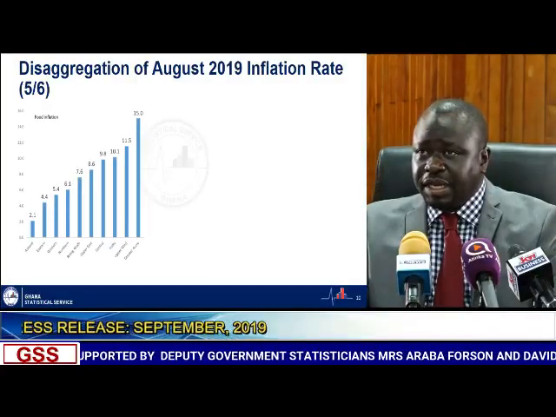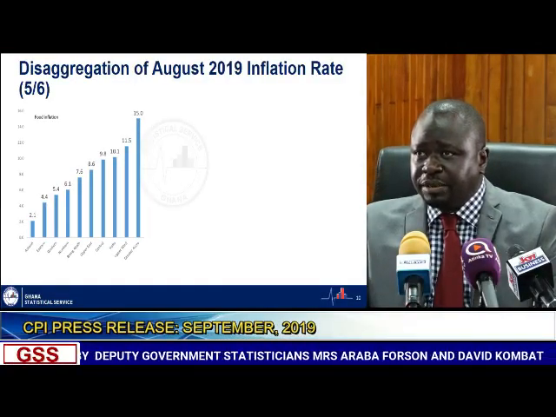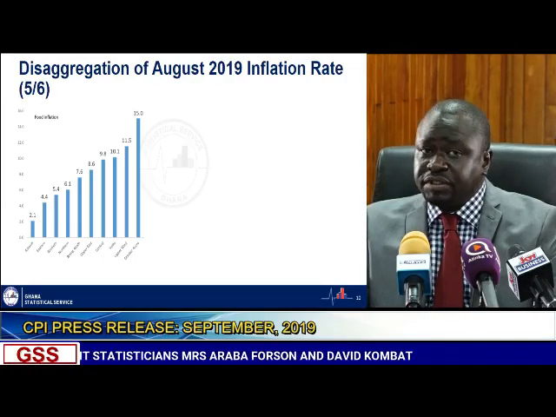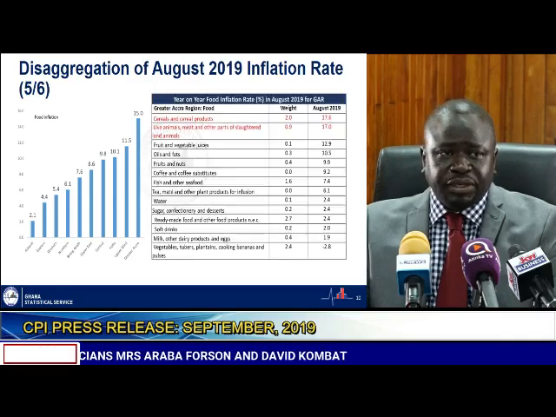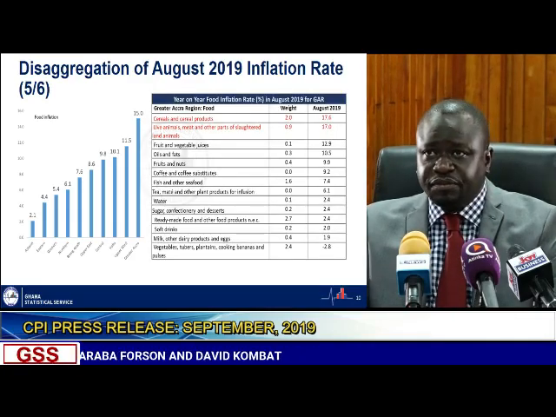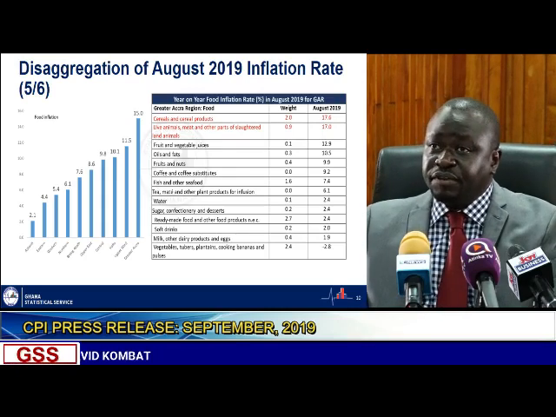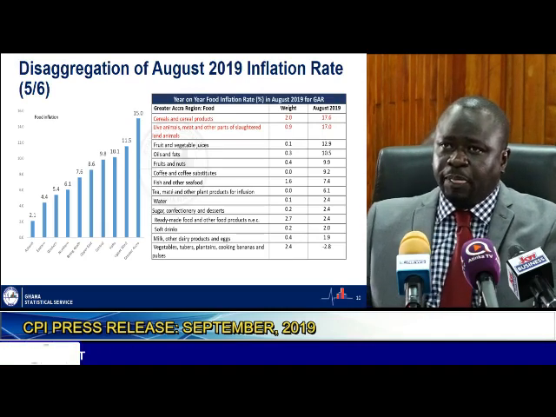A further disaggregation based on food inflation, again within the Greater Accra region, points to the fact that cereals and cereal products have 17.6% and live animals, meat, and other parts of slaughtered land animals 17.0. These inflationary rates, that is 17.6 and 17.0, are greater than the food inflation for Greater Accra region, which is 15.0%. So these are the two items that are driving food inflation in Greater Accra region.